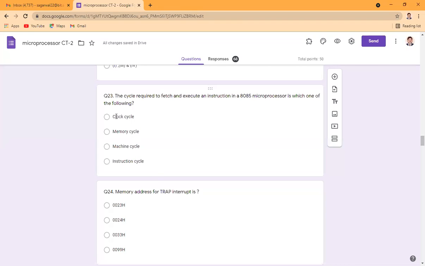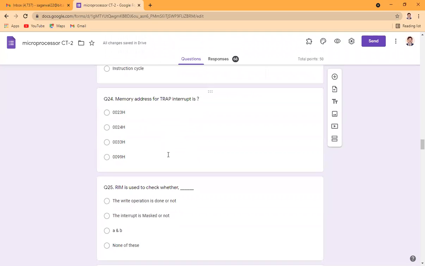Now, what is the meaning of clock cycle? Clock cycle is the time in which one subdivision of operation which the microprocessor performs. Memory cycle, whenever it is going to do some operation with the memory. Machine cycle is a kind of cycle which is related with the fetching operation. Whenever a microprocessor fetches from memory or an input output device, that is known as machine cycle.